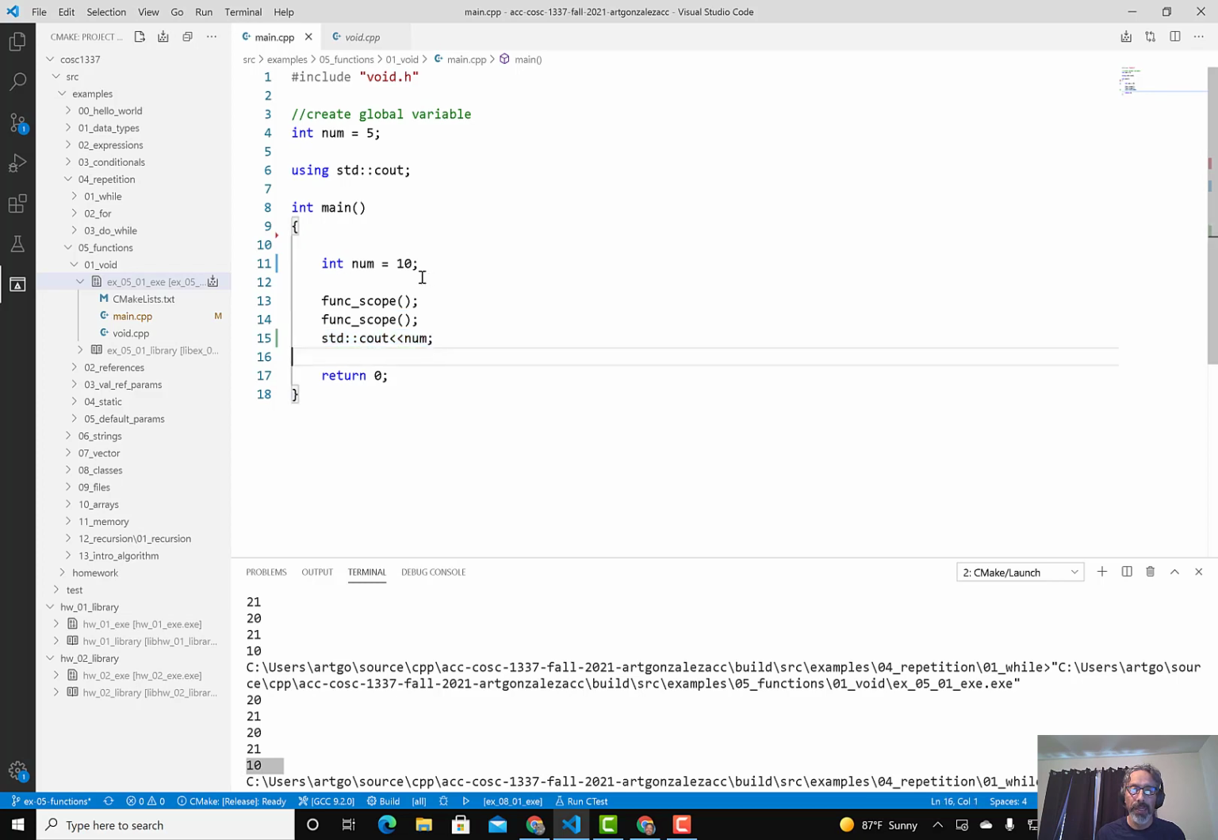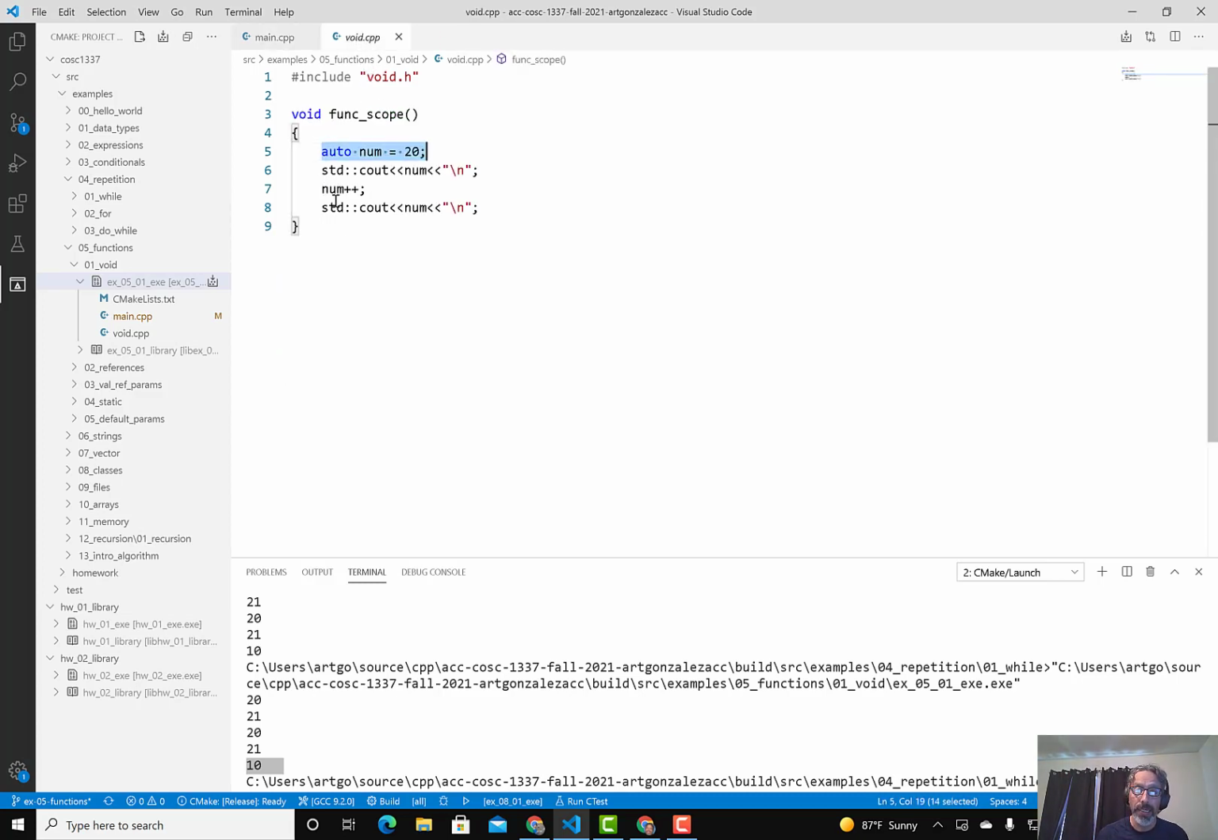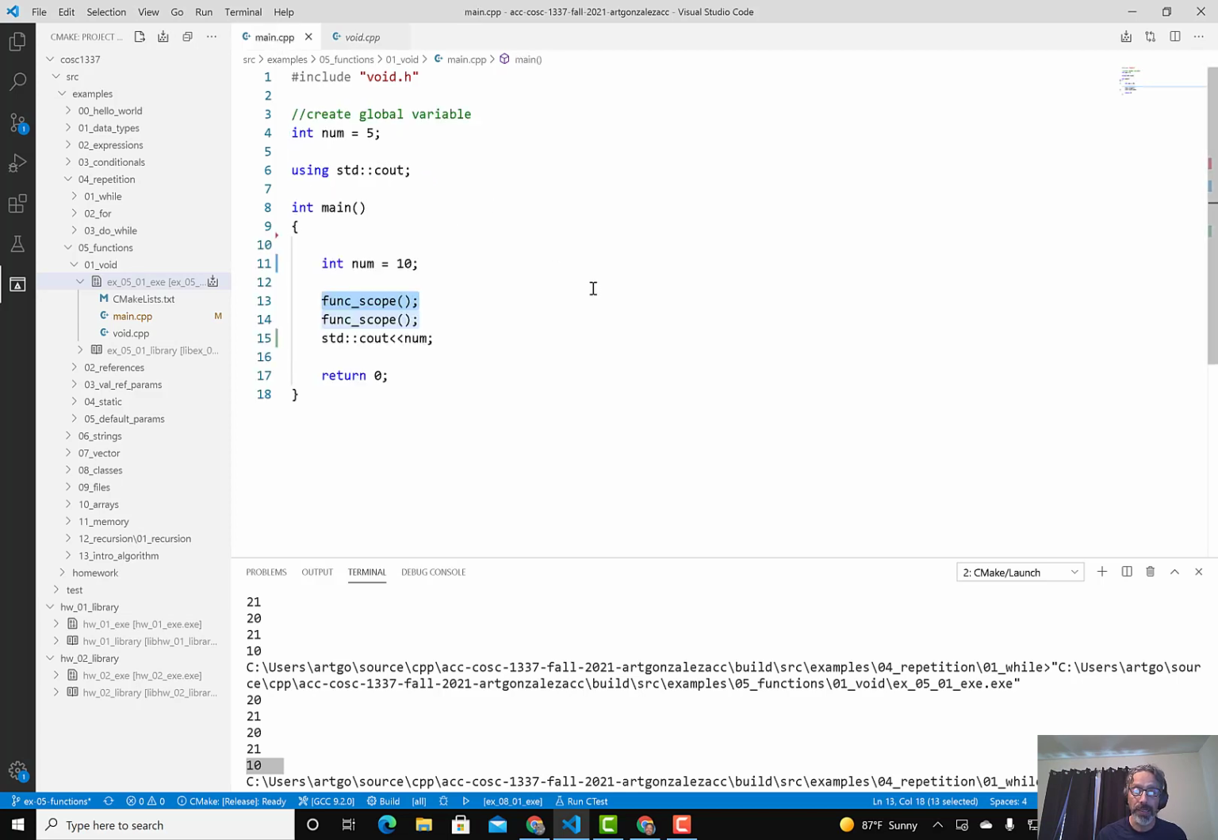Why? Because our program will look for num in main first. If it finds it in main, then it'll display it. If it does not find it in main, then it'll go into the global scope. It will not go into the function scope to see if it exists, because we cannot go to lower levels, we can only go to higher levels. So main is here and global is a higher level, so it can only go higher. So our code will not know that there is a num in the function scope. Okay, please remember that.